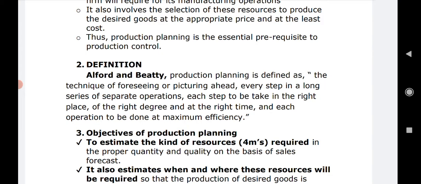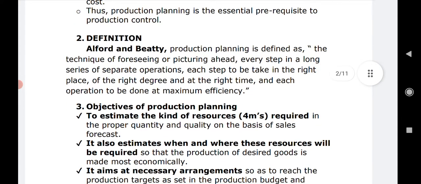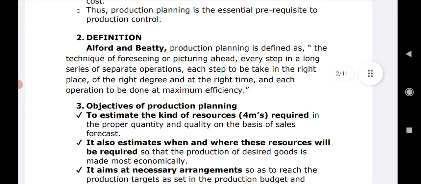Thus, production planning is an essential prerequisite to production control. See, production control cannot be done without production planning. So, production planning is a prerequisite. It is an activity needed before production control. So, it is pre-essential, or prerequisite, of production control.